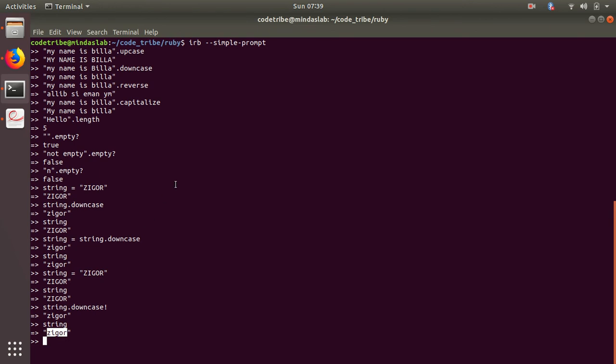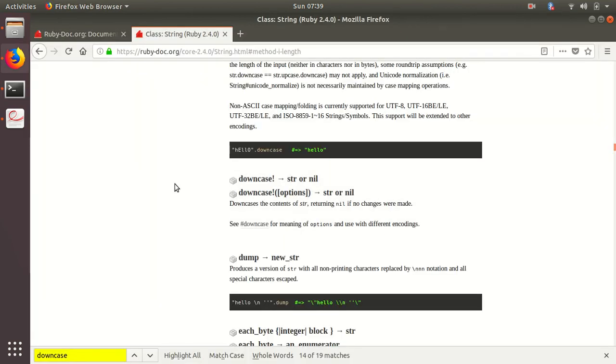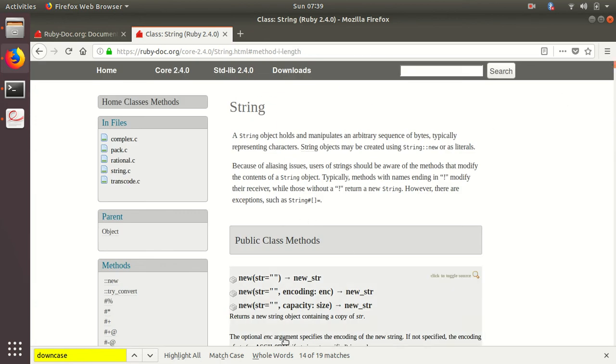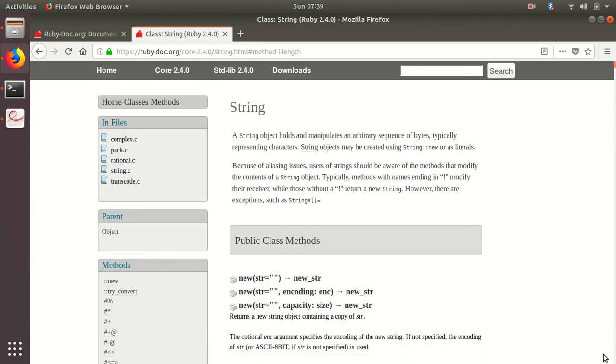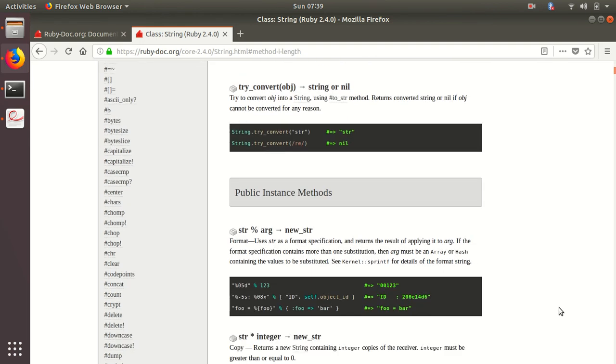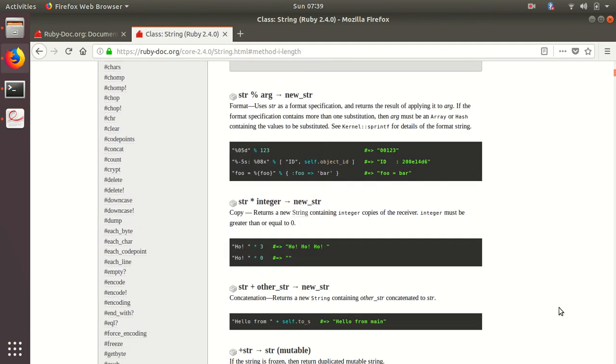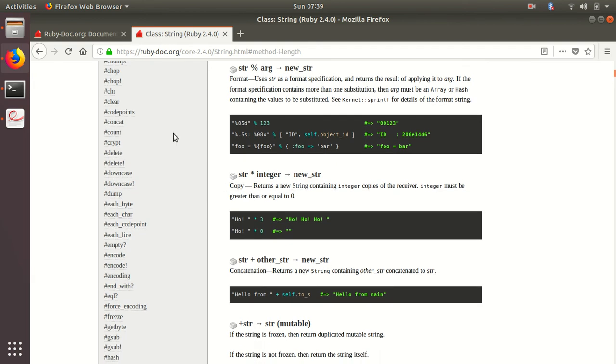So that's it about strings. You learned some very basic functions in a string, and the most important thing you learned is where to go and how to find this documentation, right? This is very important. You can't remember everything, and you need to know how to read Ruby documentation. So please practice more, and try some of the functions which I haven't told over here.